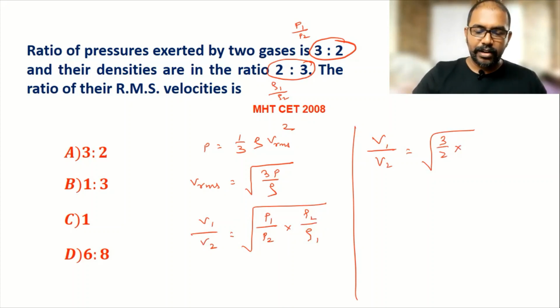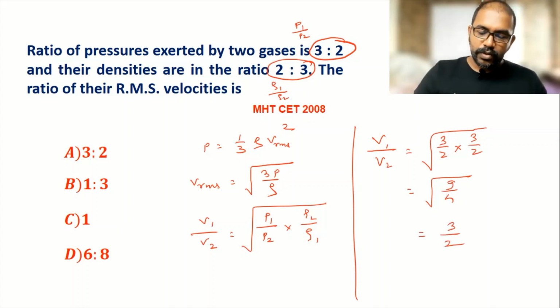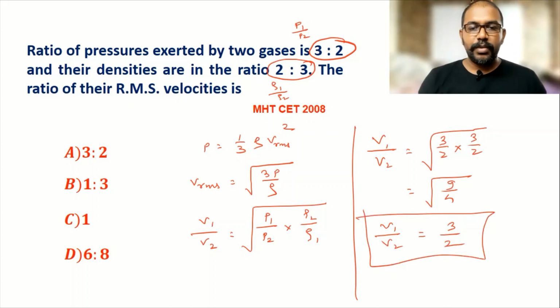So we get root of 9 by 4, where root 9 is 3 and root 4 is 2. So V1 by V2 is 3 by 2, which is written in option A. So option A is the correct option for this question.